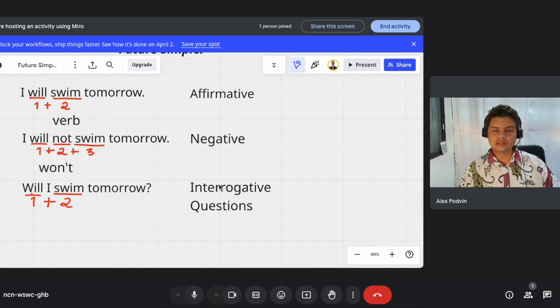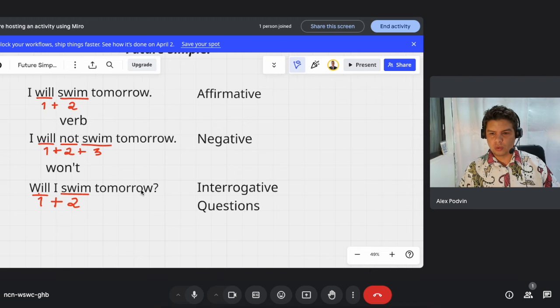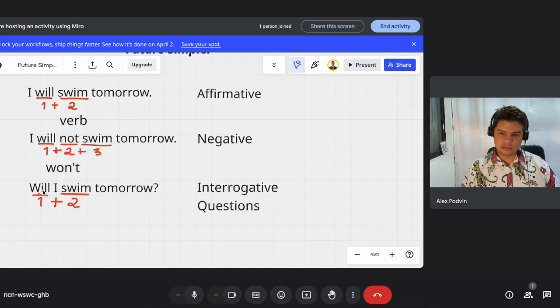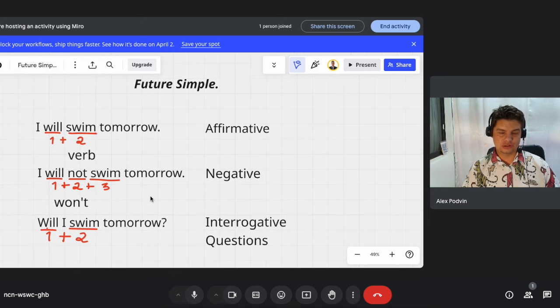And for the interrogative or questions, the particle will goes first. Will, as number one. Then we have the personal pronoun, like will I, or will my mom, or will your boyfriend? And then two, the verb. Will I swim tomorrow? Remember that in English, we only have the ending question mark. We don't have the opening question mark.